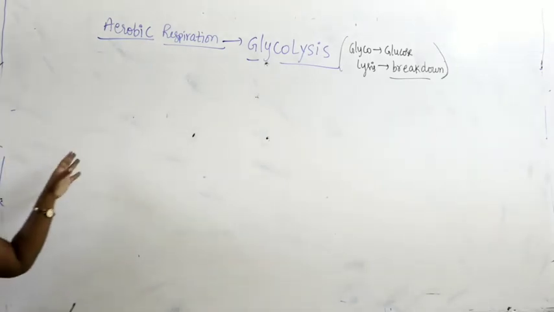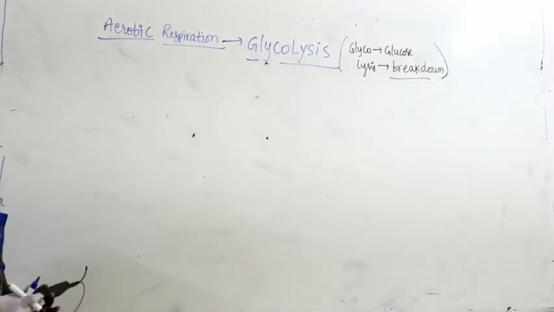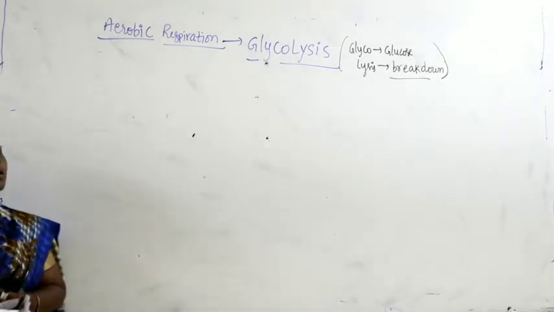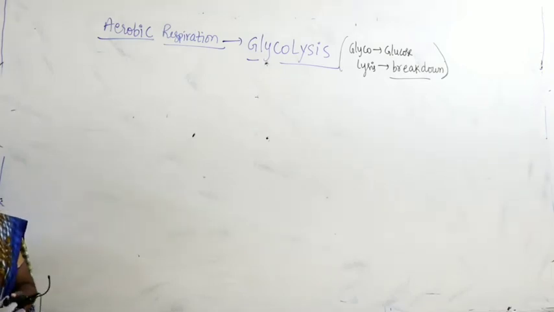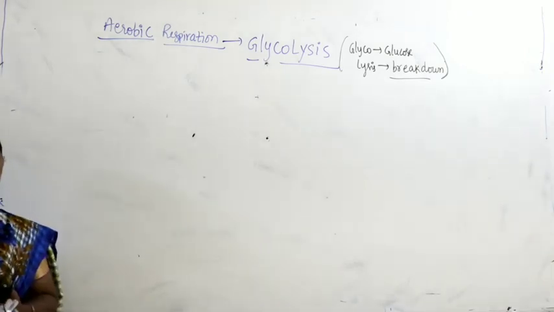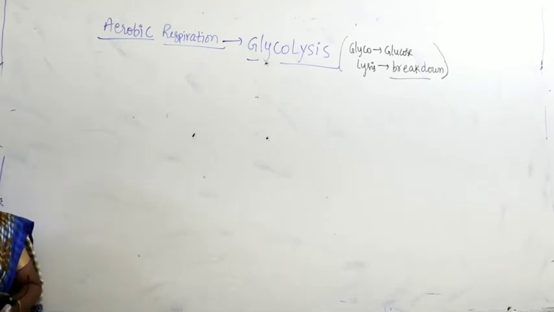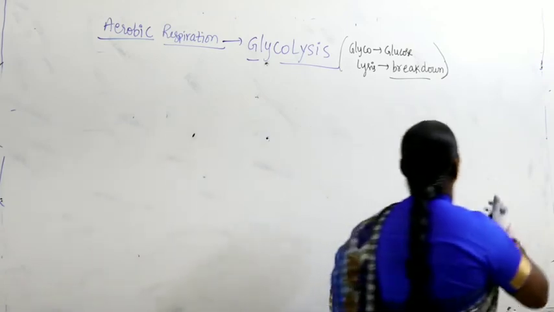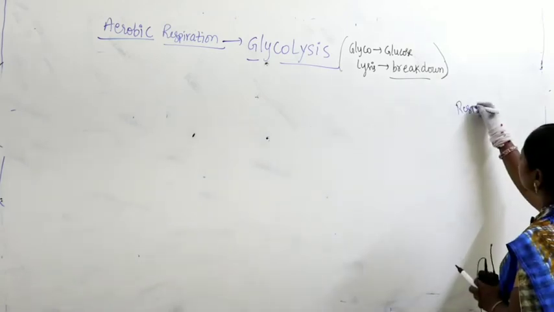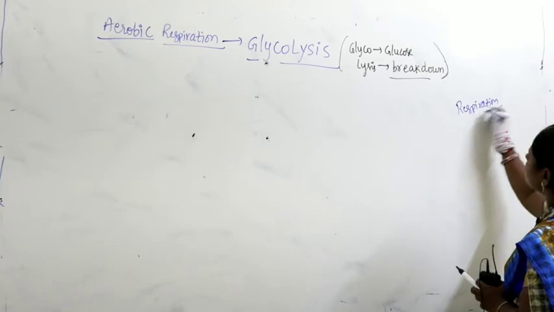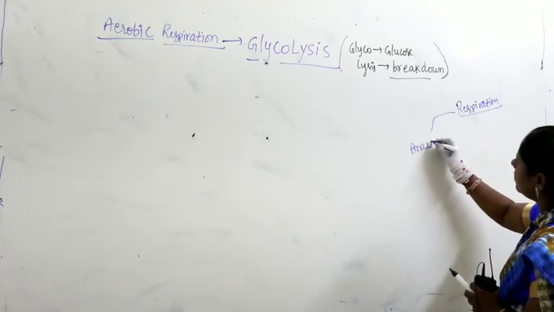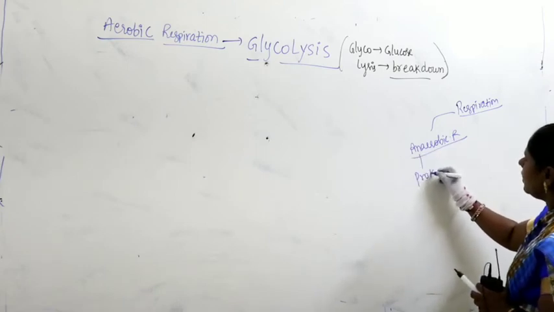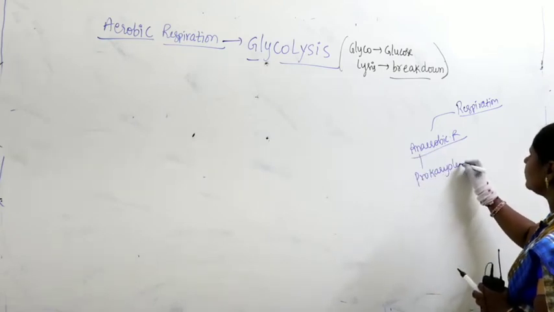Now, glycolysis was being studied by many scientists, but 3 people were successful in giving a complete pathway of studying and understanding glycolysis in case of eukaryotes. Generally, anaerobic respiration most commonly happens in case of prokaryotes.